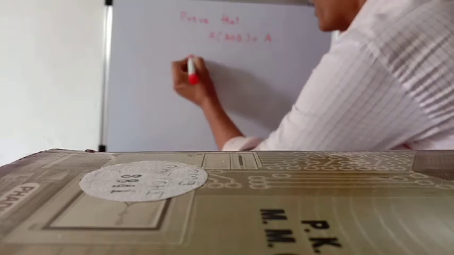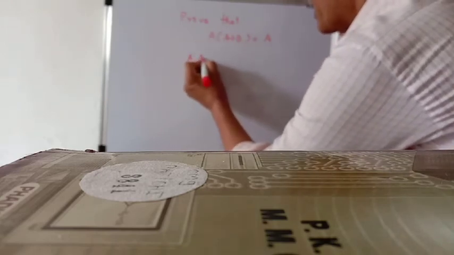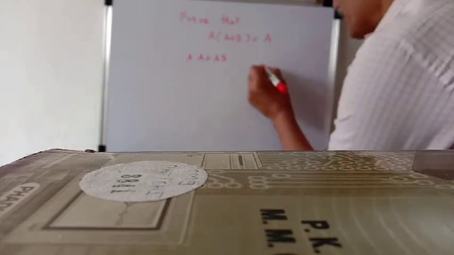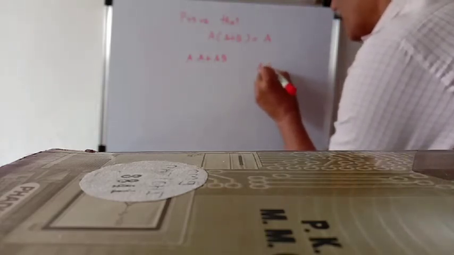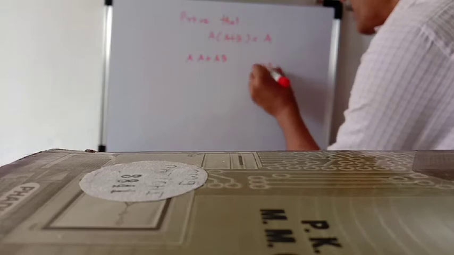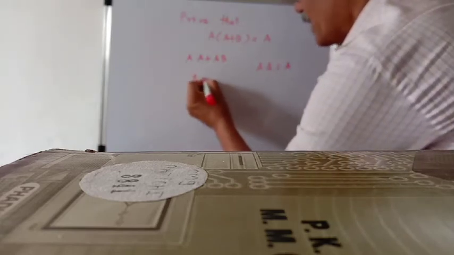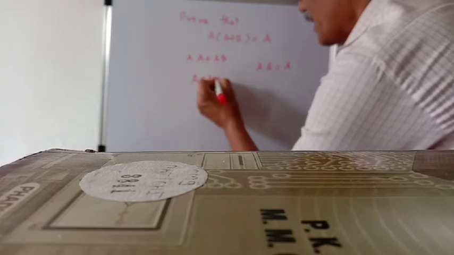Multiply: A into A plus AB. We know that A dot A, or A into A, is equal to A. So A plus AB.